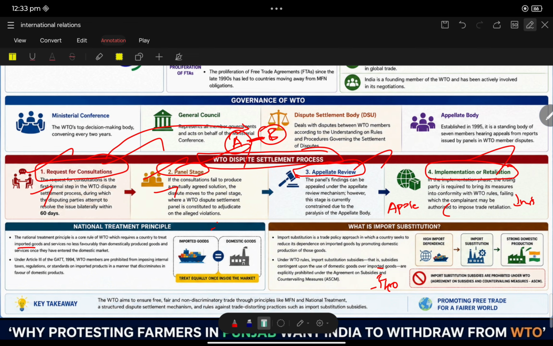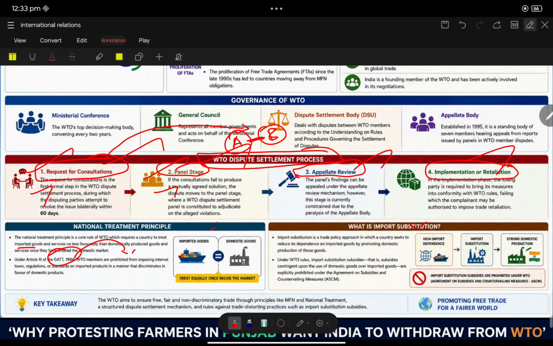You should treat him as one of your nation, not an outsider. You should not impose more tax and tariff. Yes, you can impose tax and tariff, but it should be as competitive as for the domestic products. You should not discriminate against them. That is national treatment, Article 3 of GATT. This national treatment principle evolved under GATT. You should not discriminate in favor of domestic producers.